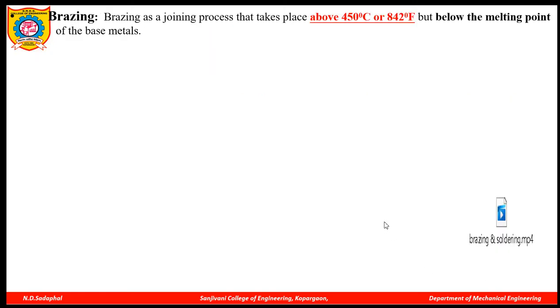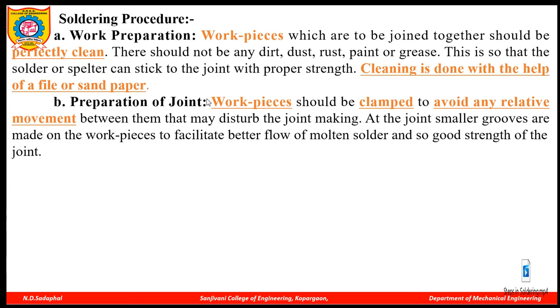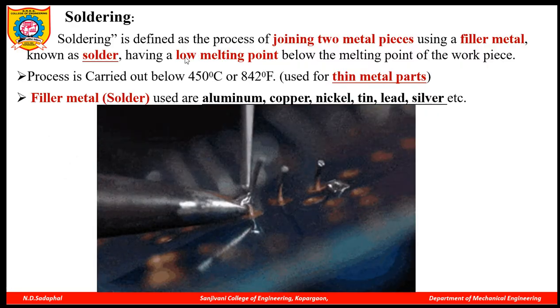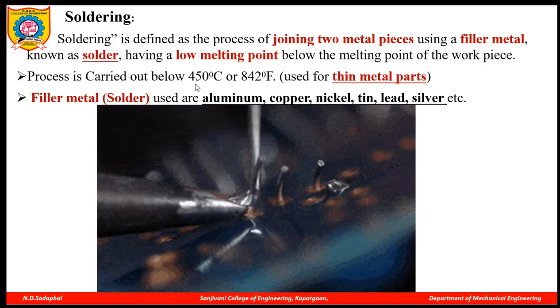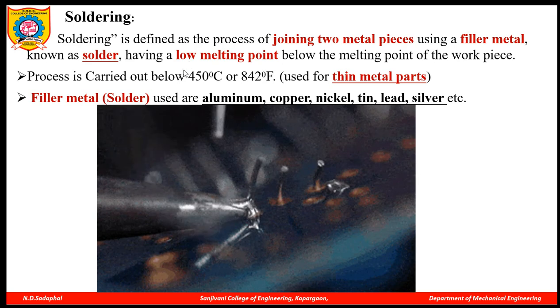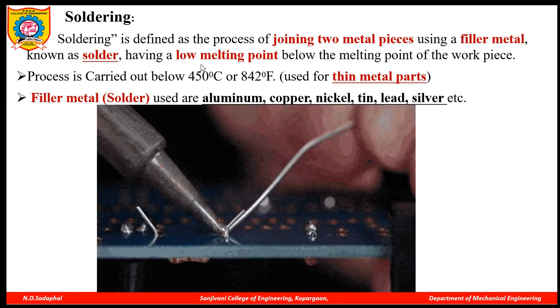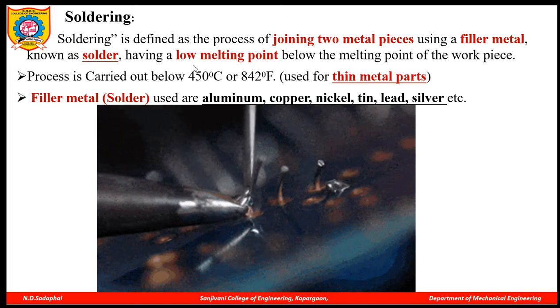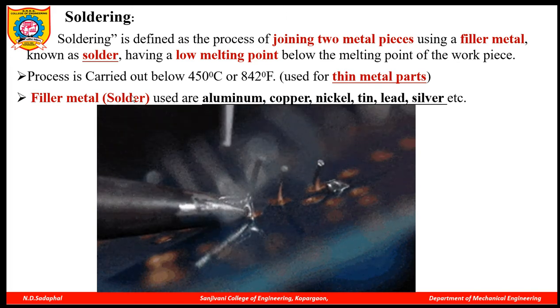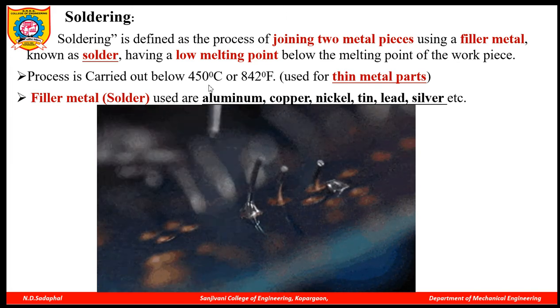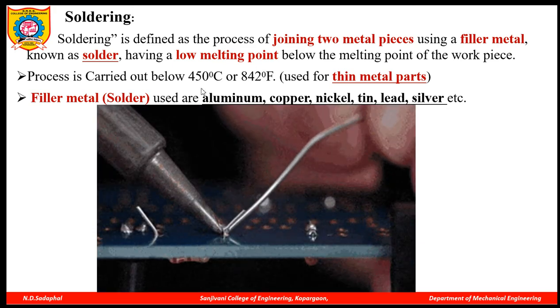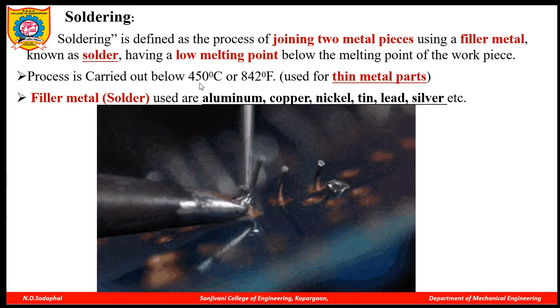Then next is brazing. So what is the brazing process? The brazing process is similar to soldering. Now we have seen that the temperature used in the soldering process is 450 degrees Celsius. Below 450 degrees Celsius, your soldering process is done, or your filler metal is melted below 450 degrees Celsius. Melting point is less than 450 degrees Celsius.